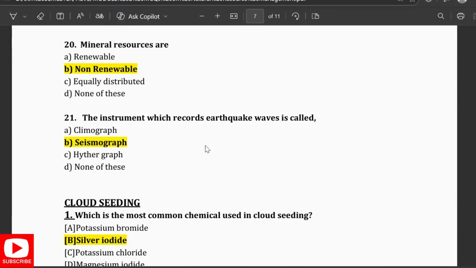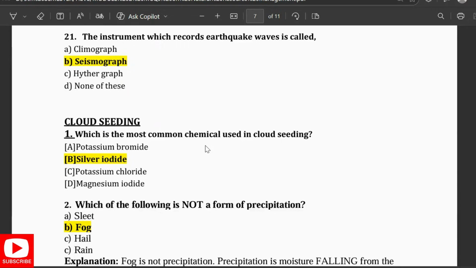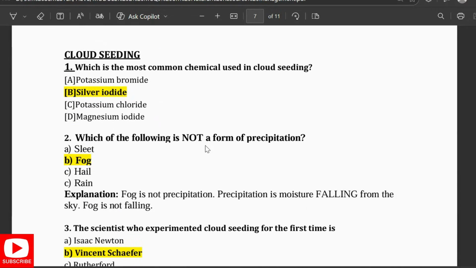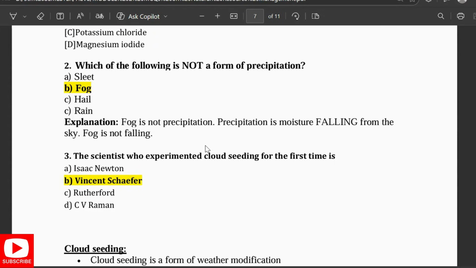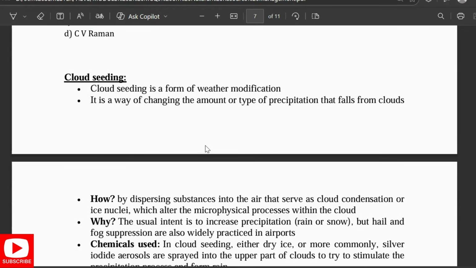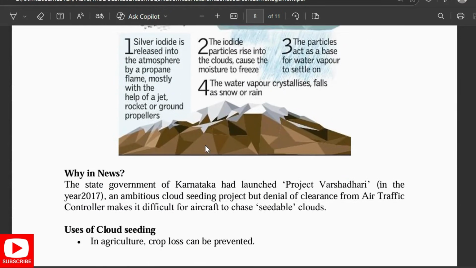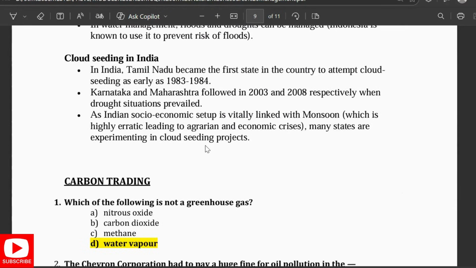Mineral resources are non-renewable. The instrument which records earthquake waves is the seismograph. Which of the following is a common chemical used in cloud seeding? It is silver iodide. Which of the following is not a form of precipitation? Fog. The scientist who experimented with cloud seeding for the first time is given. This was some of the things about cloud seeding and what its importance is.